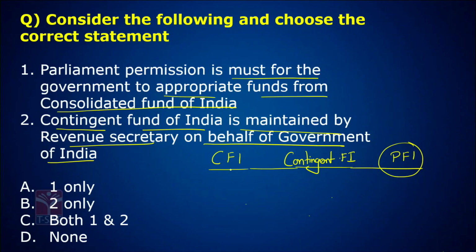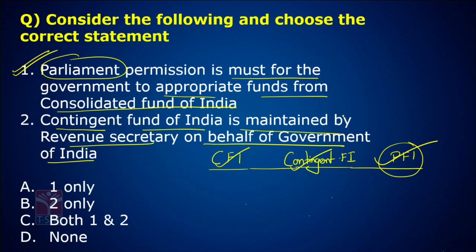So these are the three types of funds maintained by the government. Now look at the question. Parliament permission is a must for the government to appropriate funds from the Consolidated Fund of India. Absolutely correct. Parliament permission is needed.